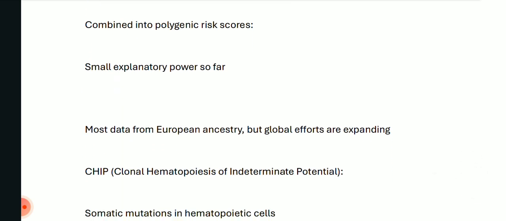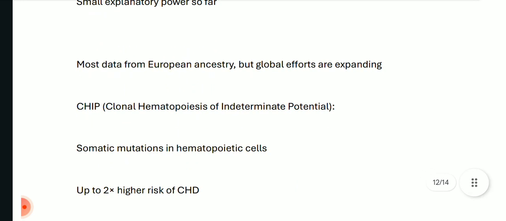They have small explanatory power, and their power is not yet that developed because it's undergoing research. Okay, so most data is from European ancestry, but global efforts are expanding.